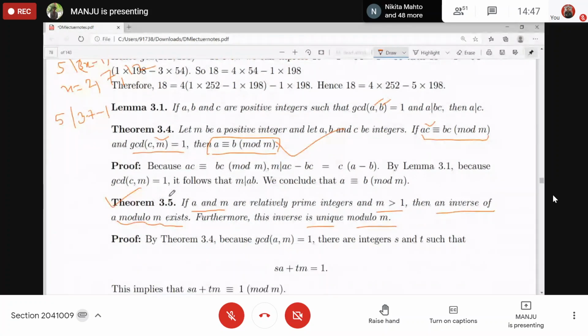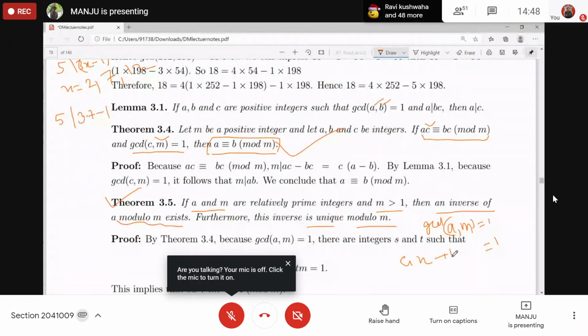Now, how to prove this? If A and M are relatively prime, that means GCD of A and M is 1, then the inverse of A modulo M exists. So GCD of A and M is given as 1. From here, by the linear combination of GCD, you can write 1 as a linear combination of A and M: AX plus MY. Understood?